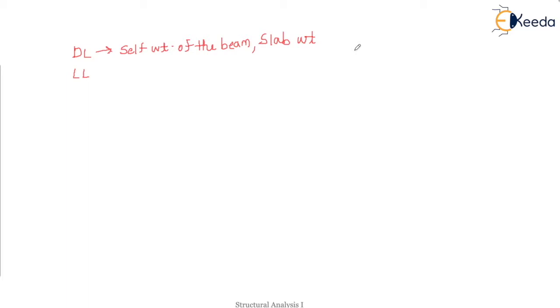And live loads are loads which can change their position, like we human beings, we keep on moving here and there, so we can be considered as live load. And even the furniture, okay, it keeps on moving, so it can be considered as live load. So the weight of a person on the slab or beam, or the weight of furniture, these are all live loads. But bridge girders carry loads which roll over them from one end to the other. So we can consider it as a moving load or rolling load.